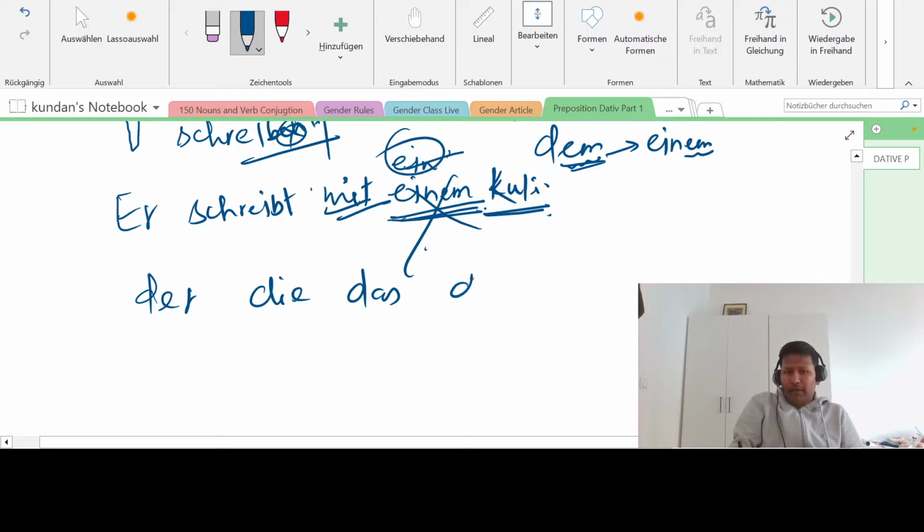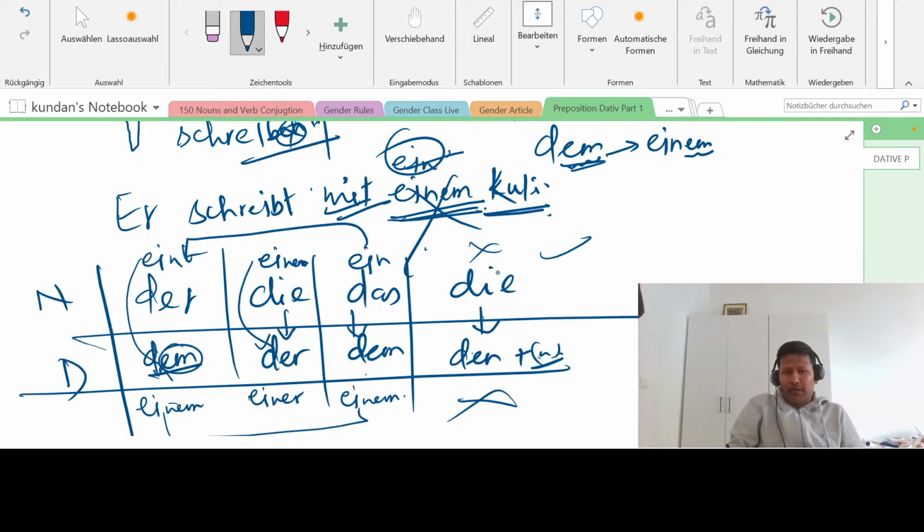This and this will be similar, and this is plural so there is no question. So this ein will become einem in dative, and this will become einer, and this will be the same as the masculine, einem, right? So here there is no question. All right, let me see if anyone has any doubts so far. If you have no doubts, it means you are understanding it. But if you have doubts, don't feel shy to ask in the chat. I'm more than happy to explain it again.